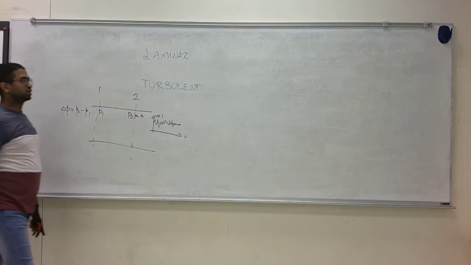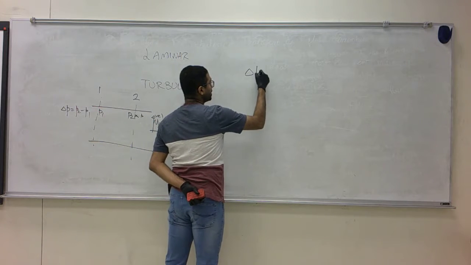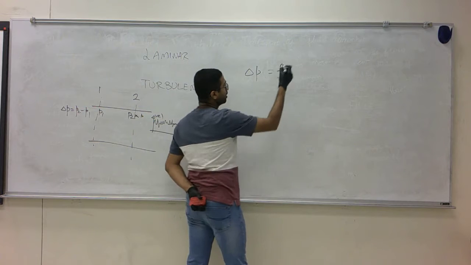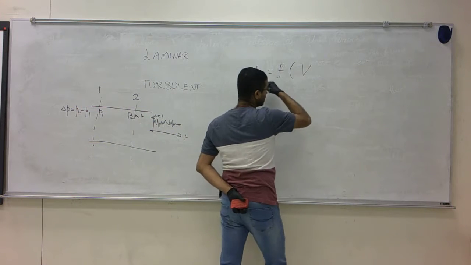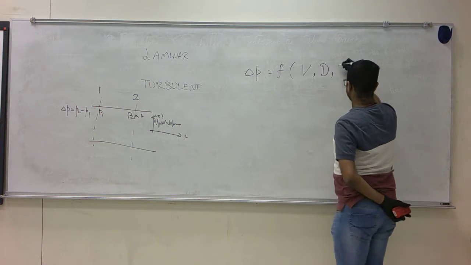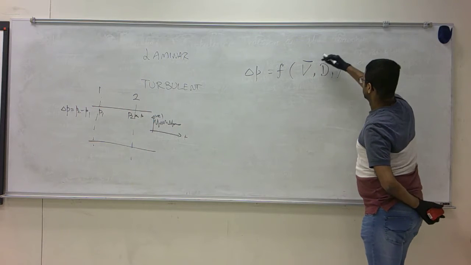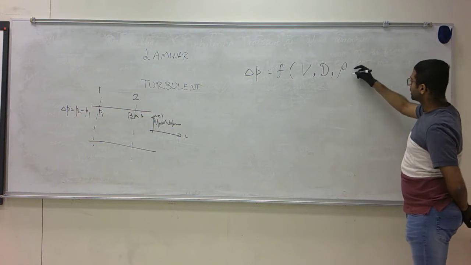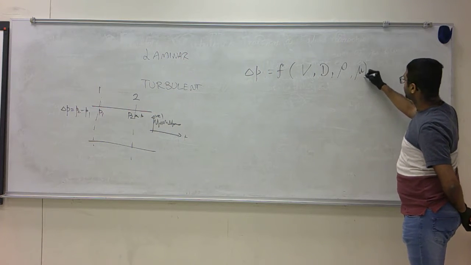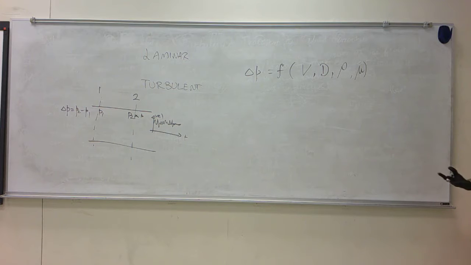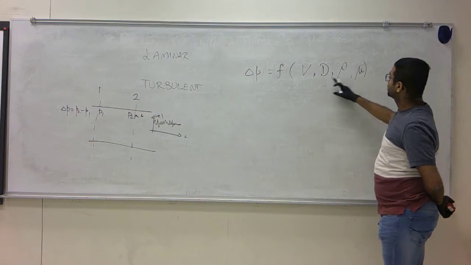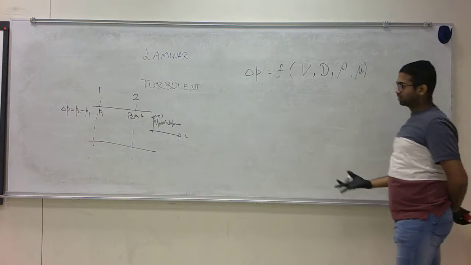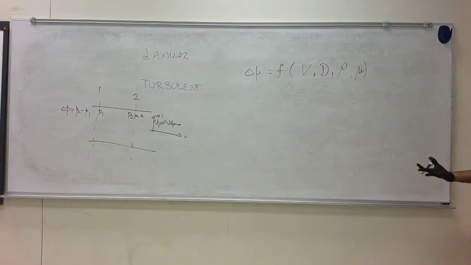From experimentation, it is known that delta P is some function of the flow's average velocity V, the diameter, the density, and the nature of the fluid, the viscosity. It is known that if you vary any of these four, you would change the pressure drop across a pipe section. This is something that's been known.